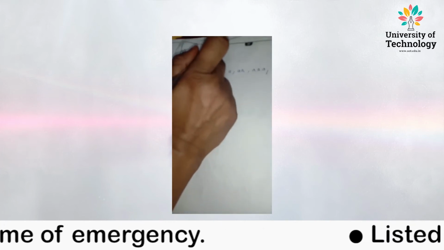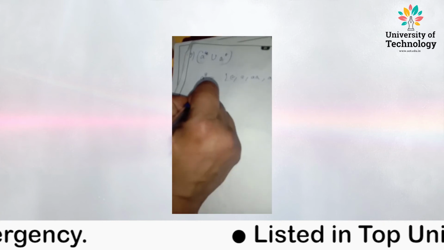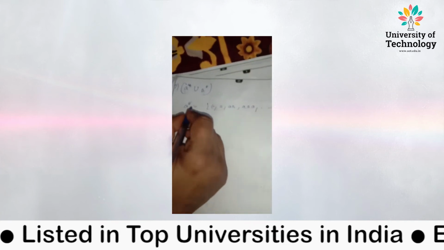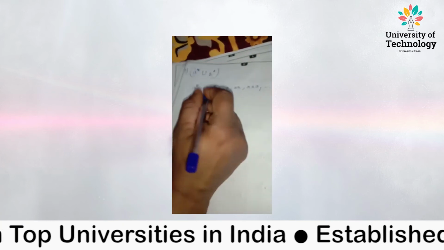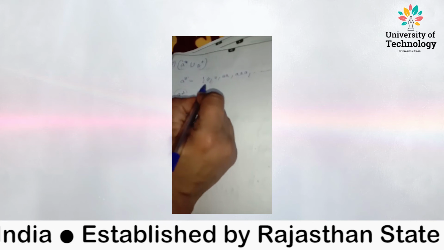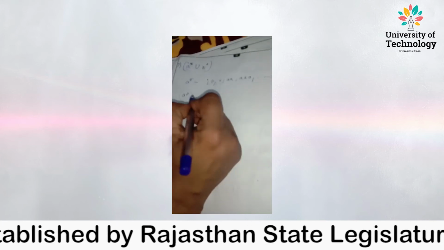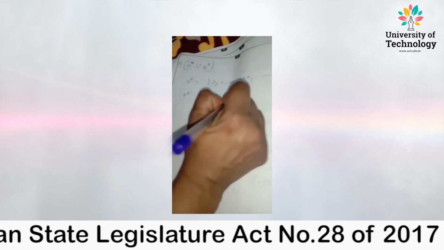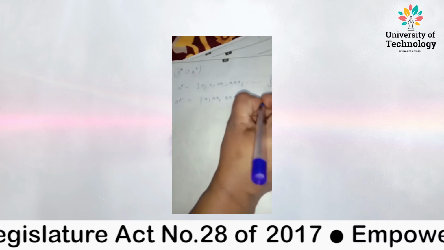Then we'll take A with a positive closure. What is the difference between A with a clean closure and A with a positive closure? The difference is that the clean closure has epsilon, and in the positive closure we don't have epsilon. So it's going to be A, AA, up to infinity. Right. So can you see the difference?